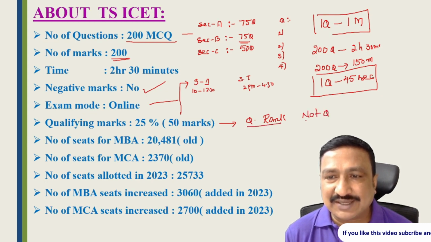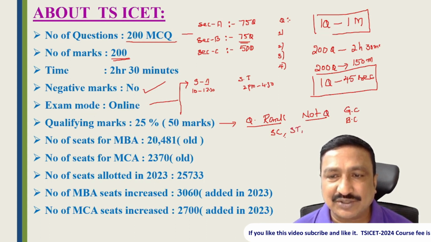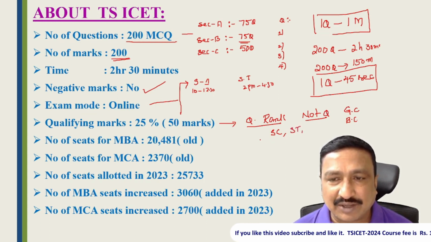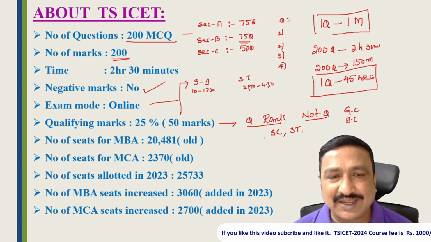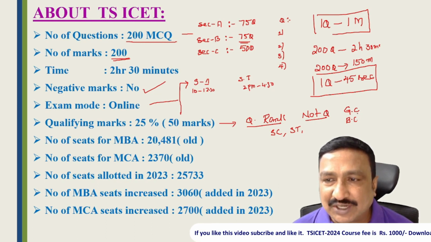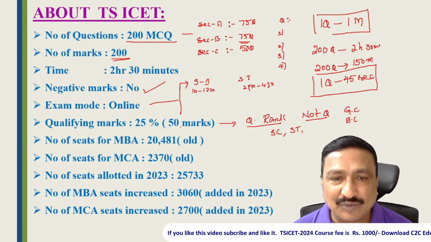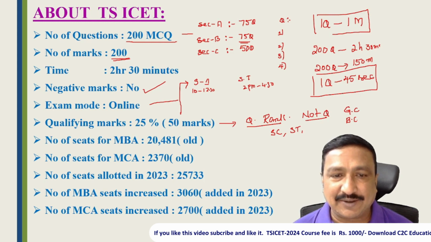These conditions are only for general category and BC category students. There are no cutoff marks for reserved candidates like SC and ST candidates; if they get any number of marks, they can get a rank. But general category and backward category students have to get a minimum of 50 marks to get a rank.